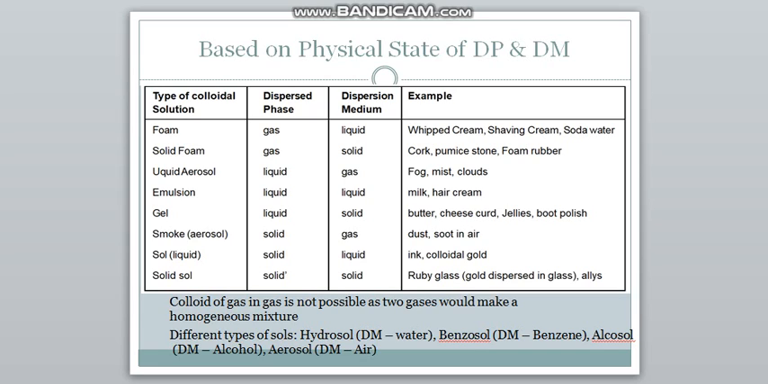For foam, the examples are soda water, shaving cream, and for solid foam it's cork, foam rubber. Liquid aerosol: fog, clouds. Emulsion: milk, hair cream. And for gel we have butter, cheese curd, smoke, dust, sol, ink, and solid sol: ruby glass. So here we don't have one classification, that is gas in gas. Gas in gas colloidal solution can never be formed because gas when dissolved in another gas immediately produces a homogeneous mixture.